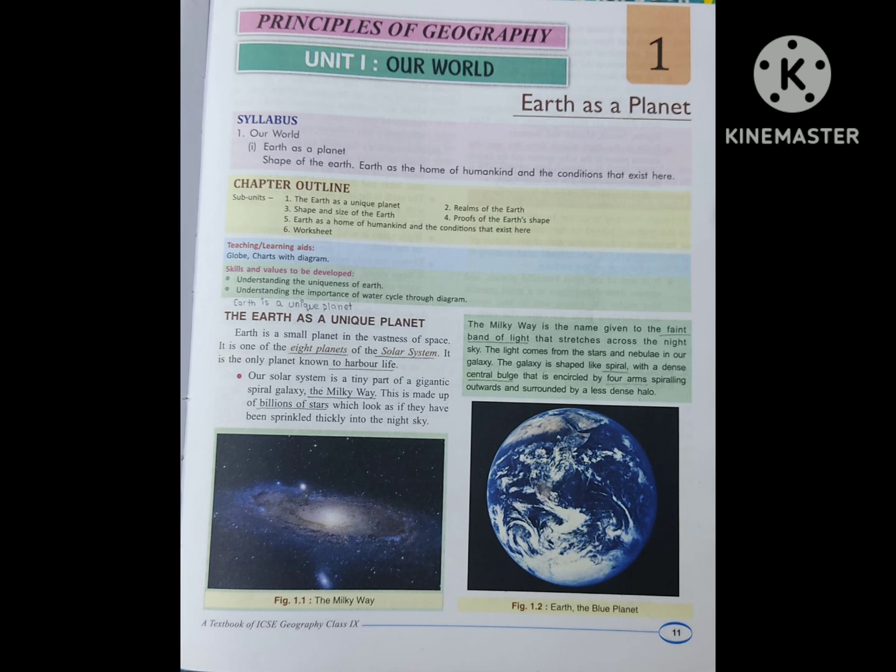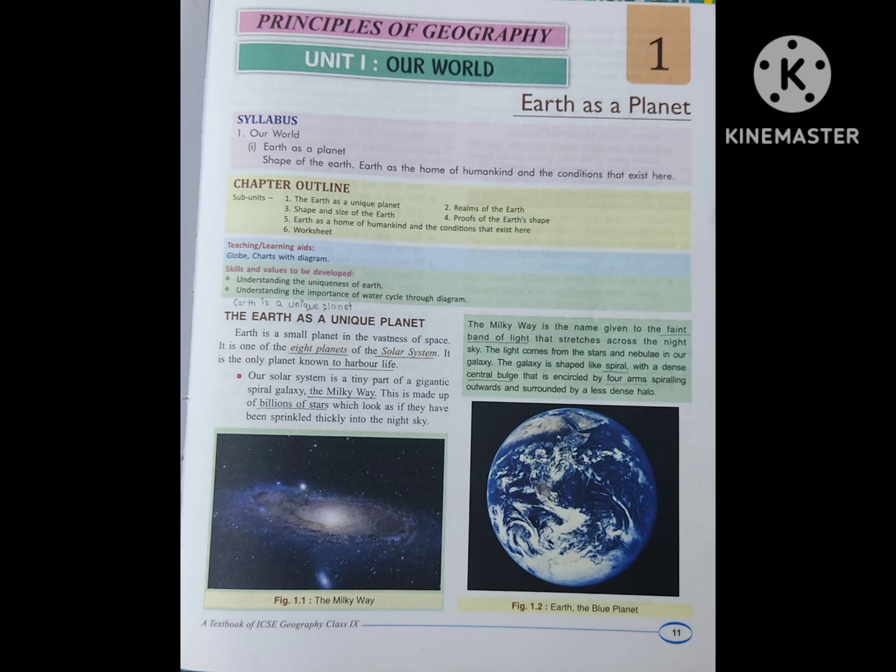And here one more thing to know is given in the green blocks, that is, the Milky Way is the name given to the faint band of light that stretches across the night sky. The light comes from the stars and nebulae in our galaxy. The galaxy is shaped like a spiral with a dense central bulge that is encircled by 4 arms spiraling outwards, surrounded by a less dense halo. So this is giving us the information about the Milky Way galaxy in which our Earth is there.